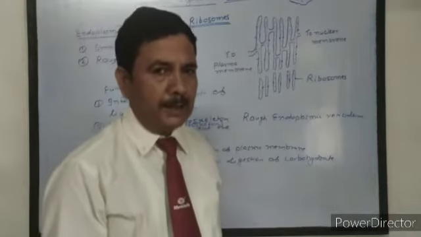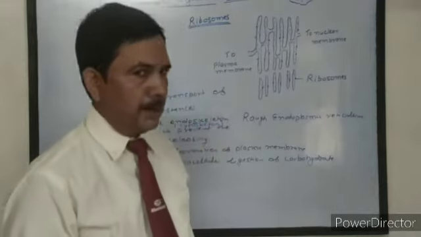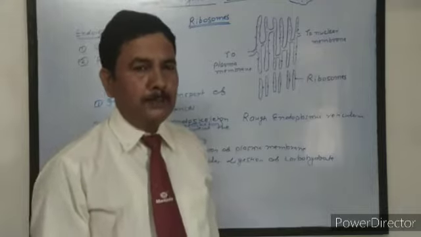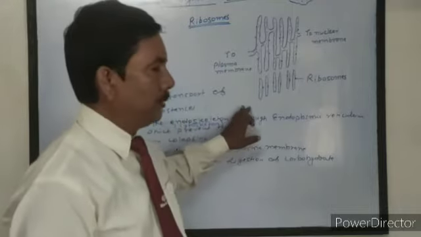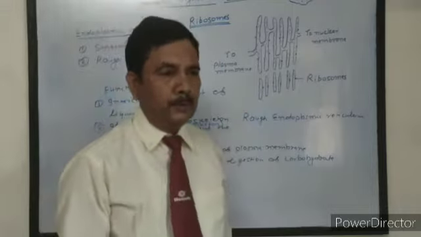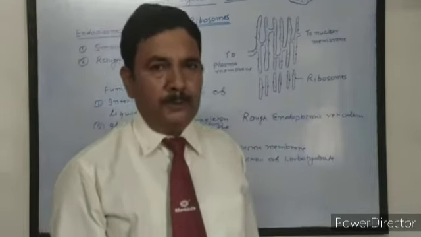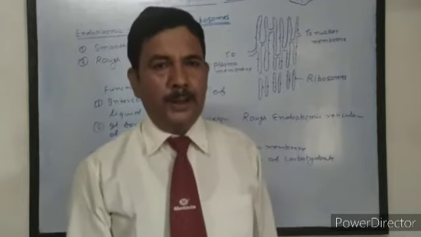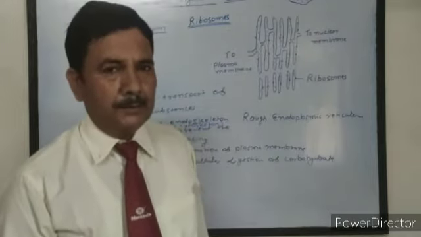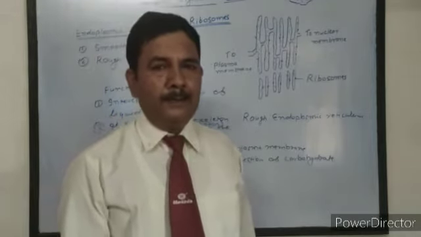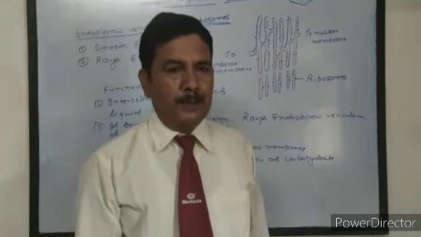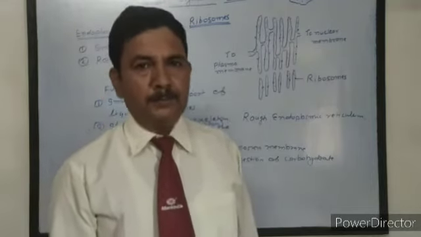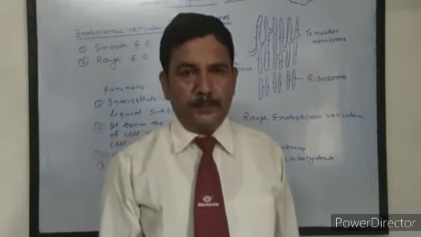Now this transfer RNA transfers amino acids from cytoplasm to the ribosomal RNA, and ribosomes are the site of protein synthesis, that is, the factory of protein synthesis, where amino acids are joined together by peptide bonds, and the polypeptide chain of a protein is formed.